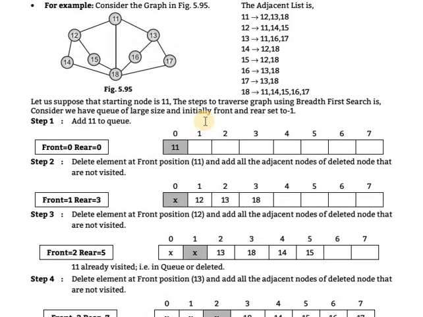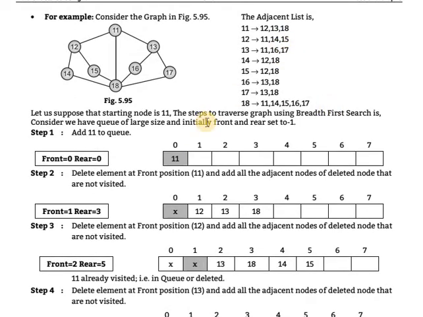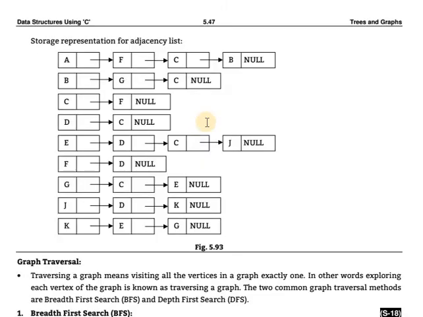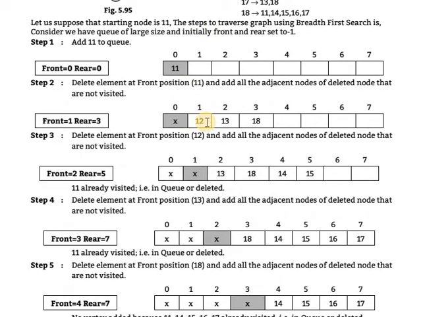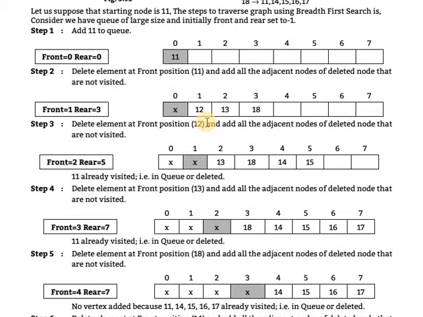What are the adjacent nodes of 12? 11, 14 and 15. 12 will be removed. 11 is already added in the queue, so it is not added again. Only nodes that are not visited or not yet added in the queue will be added, so 14 and 15 will be added. 11 is already visited, which means it is in the queue or deleted.